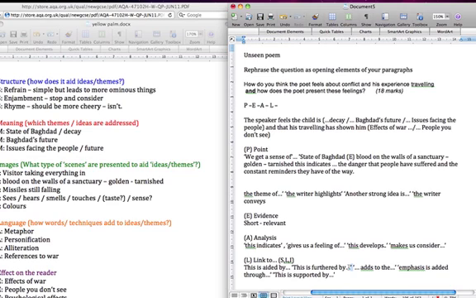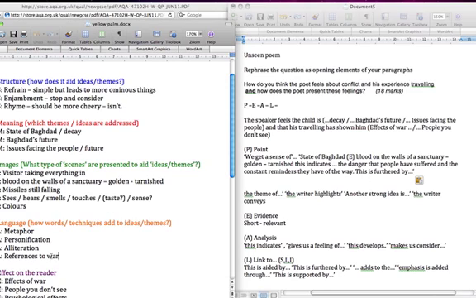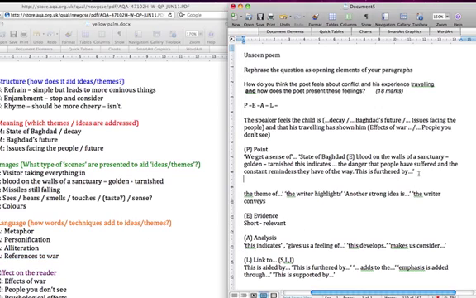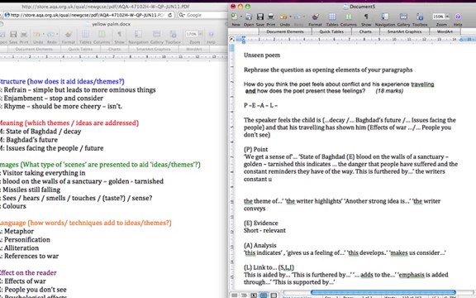So the walls and the sanctuary is my evidence, and this gives us an idea of the danger. And I'm going to pick. So this is furthered by, and I'm going to lift that, put it up here. This is furthered by, and I can actually have, here we go. So there we go. I'm going to be looking at language. This is furthered by the writer's constant use of war-like language. And obviously then again, I'm going to back that up with more evidence.